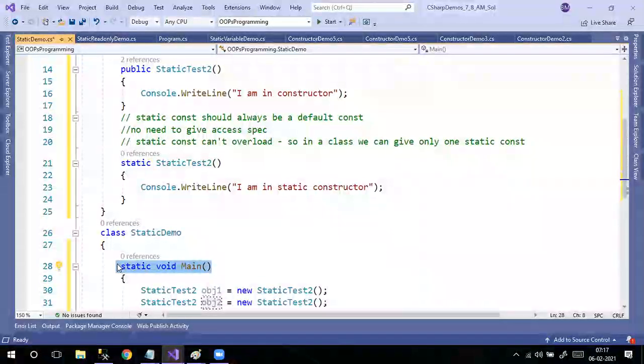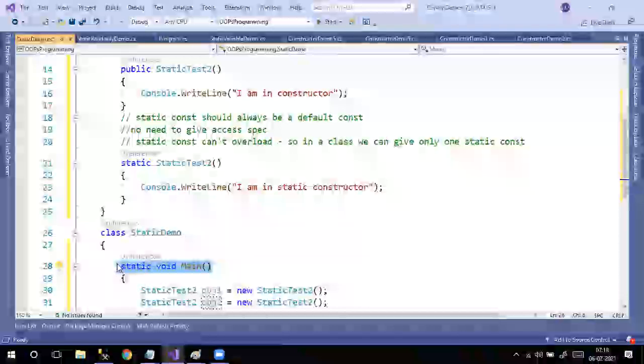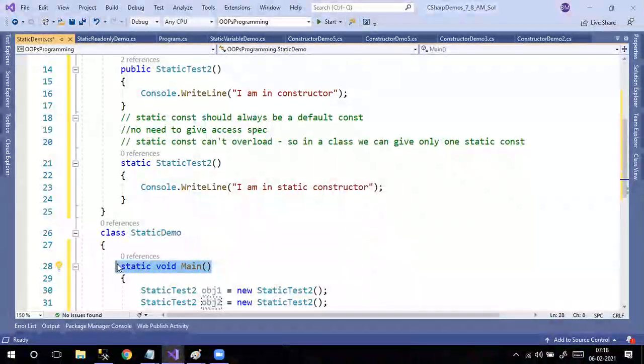When I run this program, will it show anything? Why are you people thinking so much? That means no one understood the constructors concept. Two objects I created. That means what will it show? It will print two times in the static constructor.